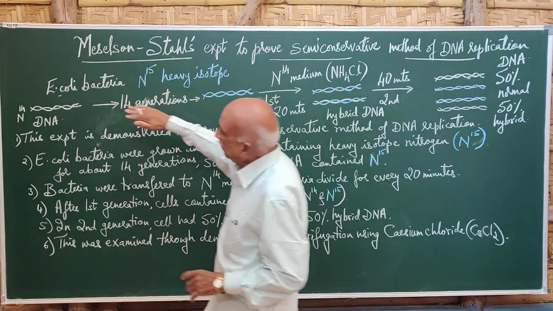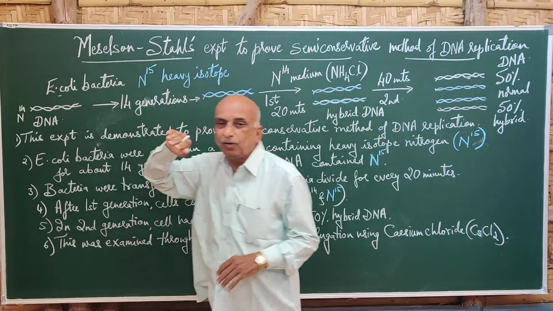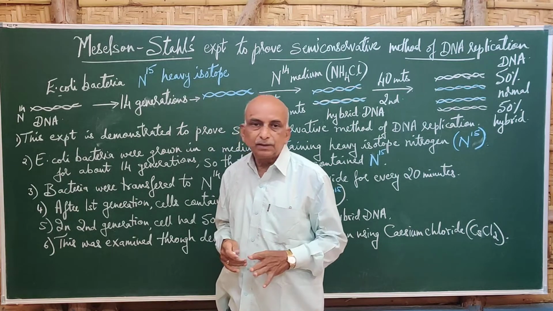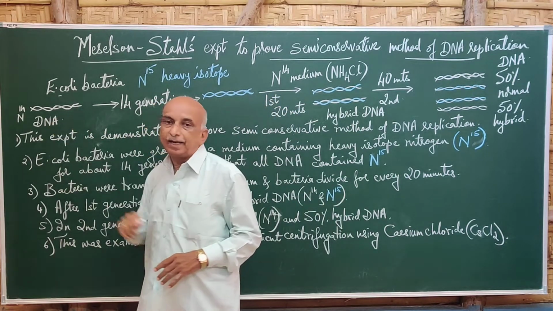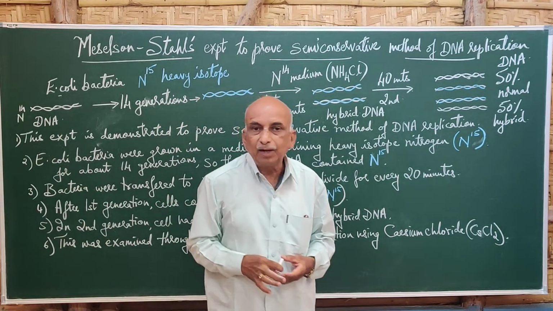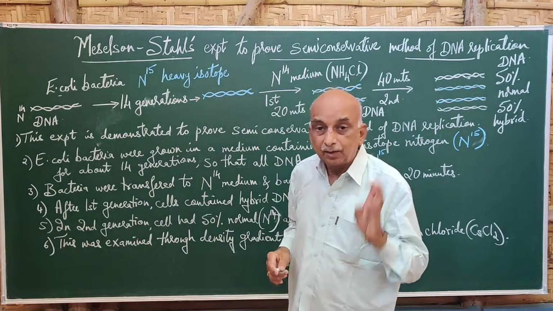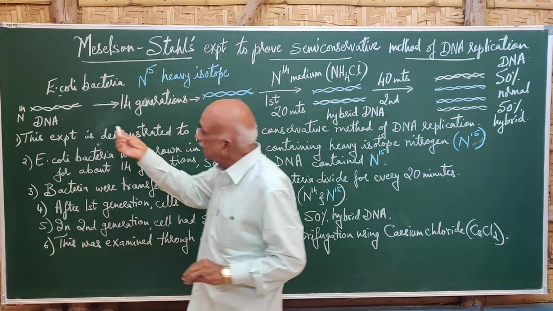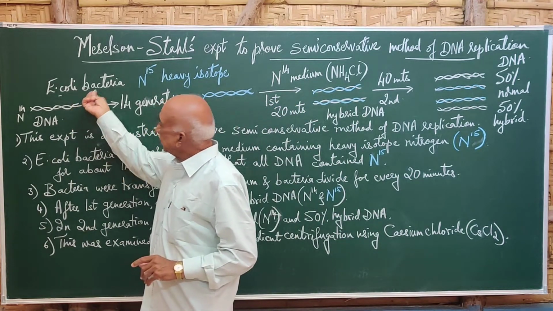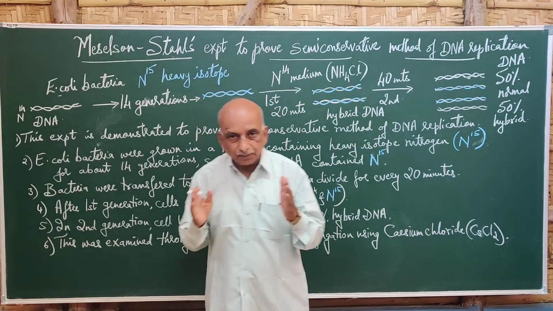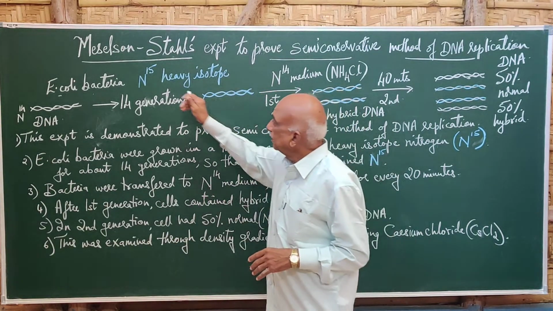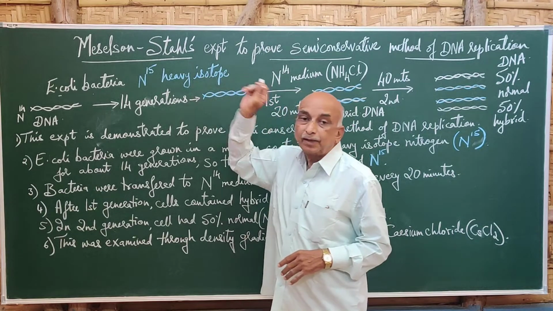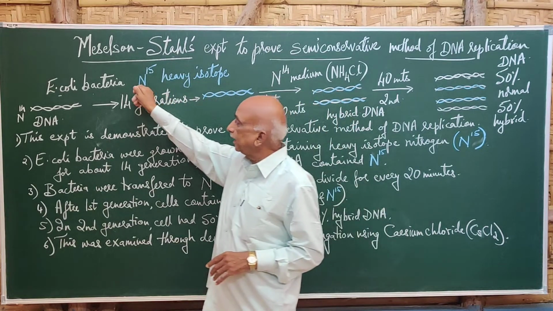So this E. coli bacteria were first cultured, or grown, in normal conditions, so it contained normal DNA, that means normal nitrogen in the nitrogen bases. Then, in the first step, they were grown in a medium containing the heavy isotope of nitrogen, that is N15.